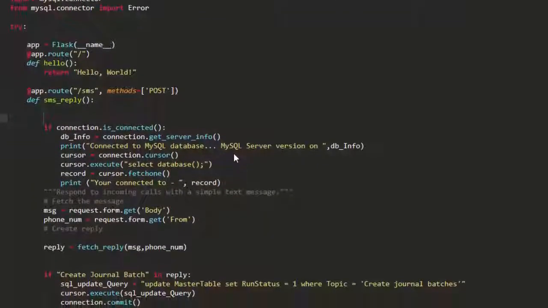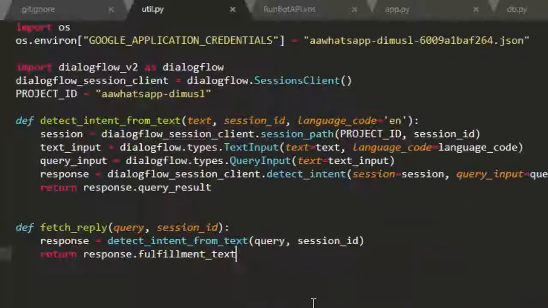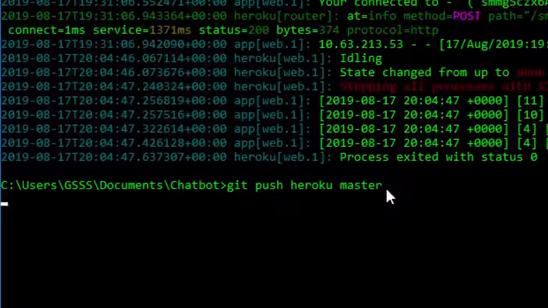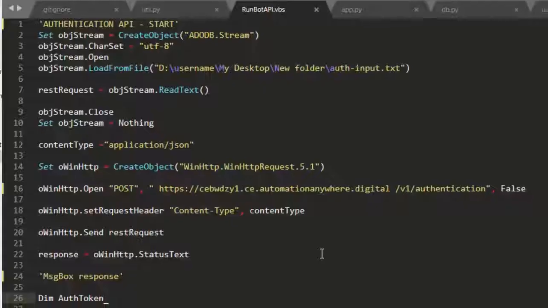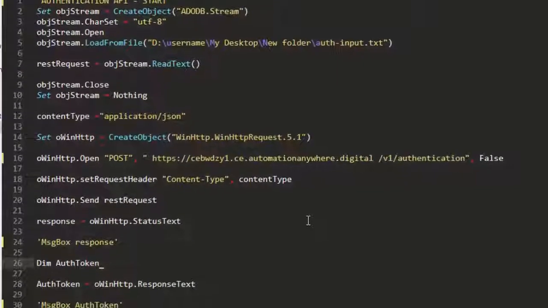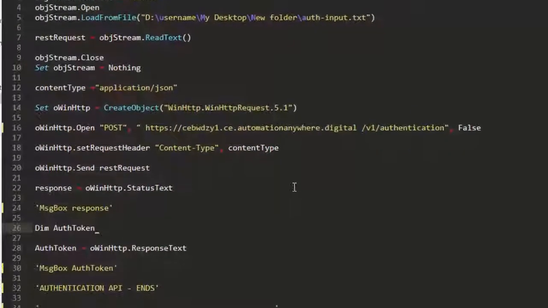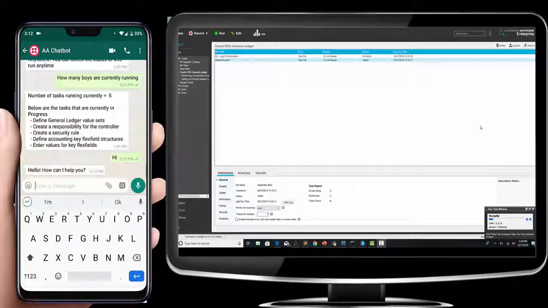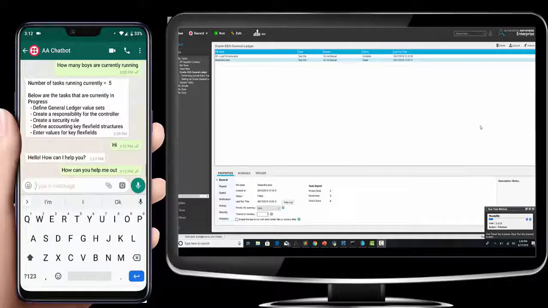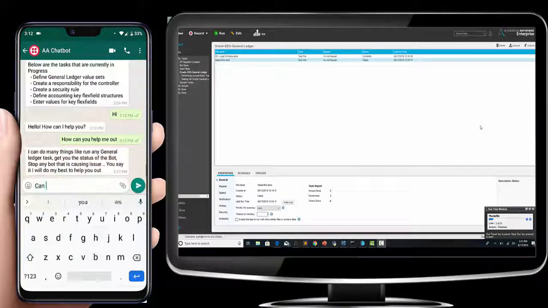The Flask application and the Dialogflow connection parameters are all handled through this Python code which is pushed to our Heroku application server. Calling of the REST API to deploy the bots on the respective bot runner machine is handled by this piece of code. Now let's start our conversation with the WhatsApp chatbot. You can see that the bot is responding in natural language to the user.